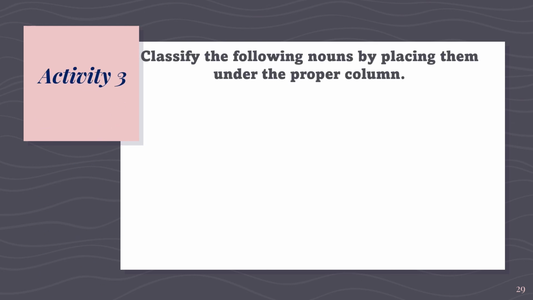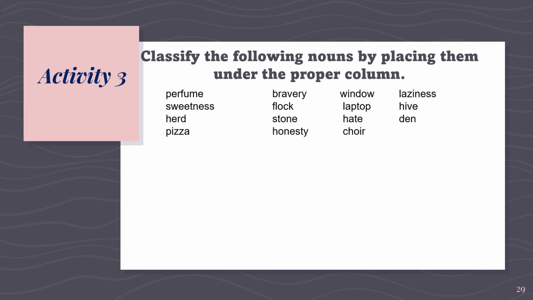In this activity, you're going to classify the following nouns by placing them under the proper column. These are the following nouns. We have perfume, sweetness, herd, pizza, bravery, flock, stone, honesty, window, laptop, hate, choir, laziness, hive, and den.